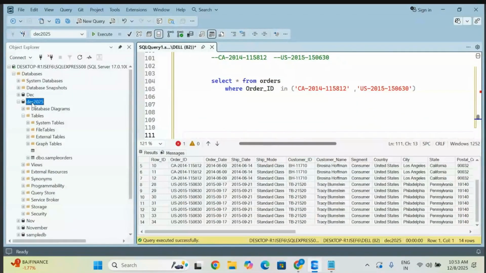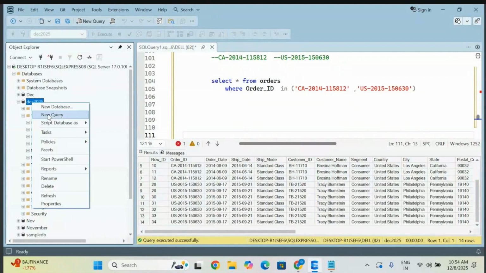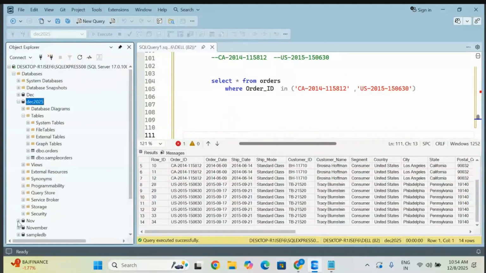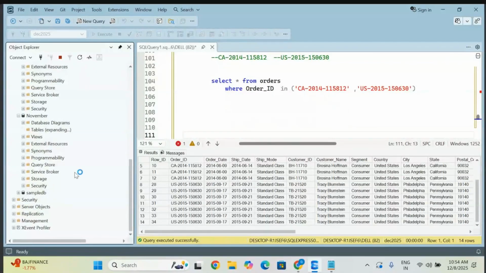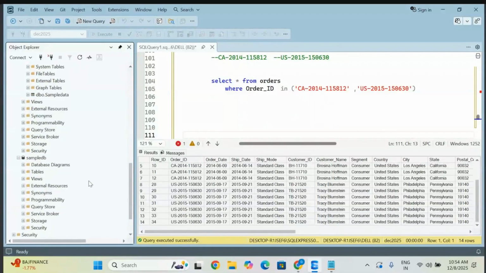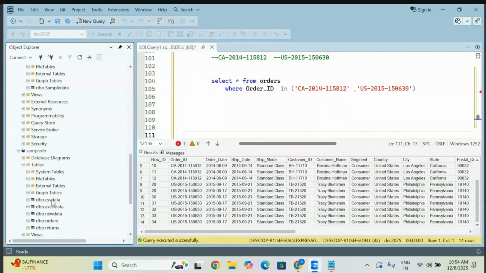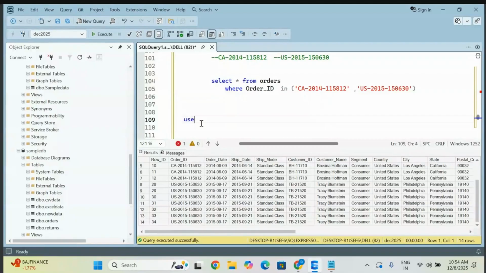So we have a table also. We want two tables. The returns table is also required to perform any join type. Here there are orders and returns, observe. Sample DB.